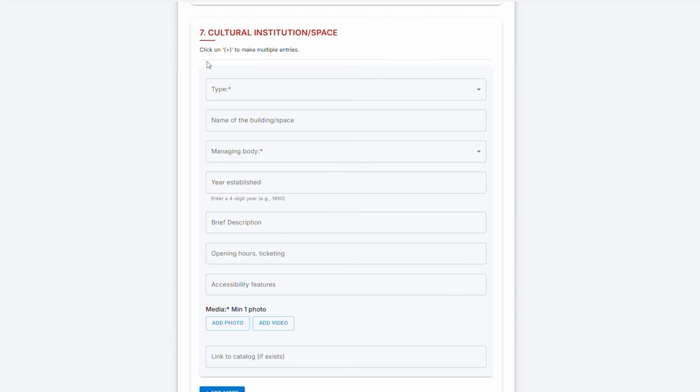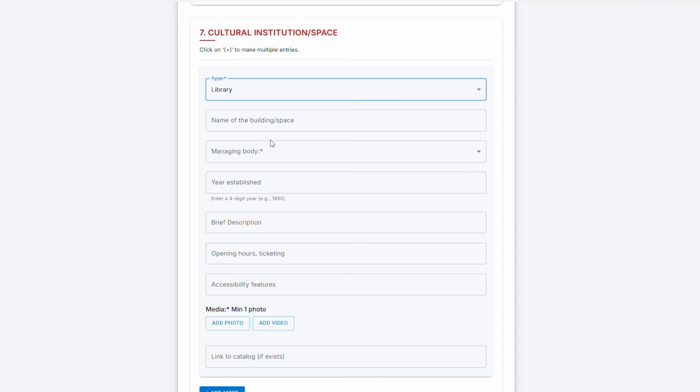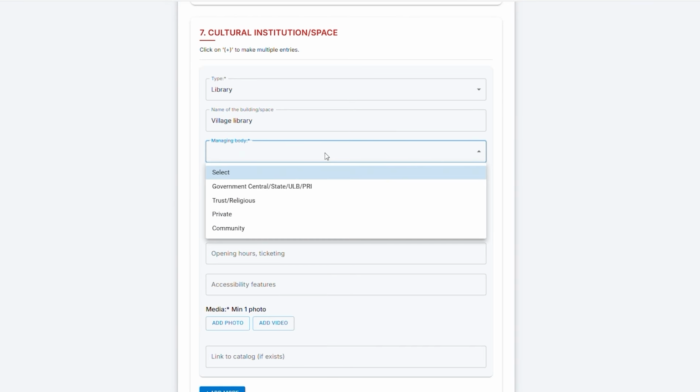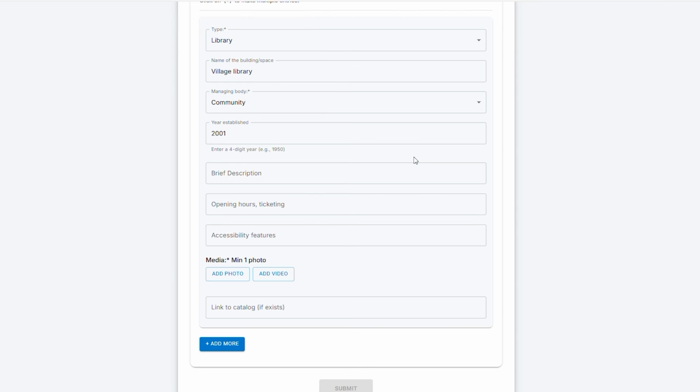Now I will explain each field one by one. Type. In this column, select the type of cultural institution like museum, library, community hall, craft cluster, etc. Name. Next, write the official name of the institution or space. Managing body. Here, mention who manages the place: government, panchayat, private trust, community group, or any organization. Year established. In this column, write the year when this institution or space was established. If you don't know the exact year, write the approximate period.